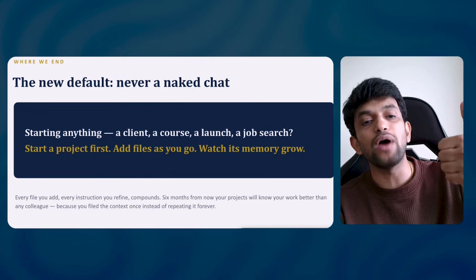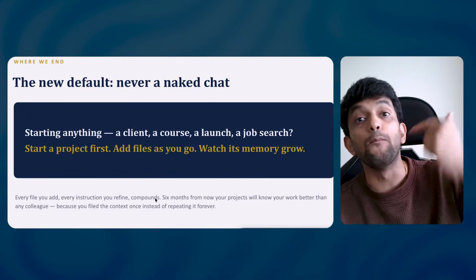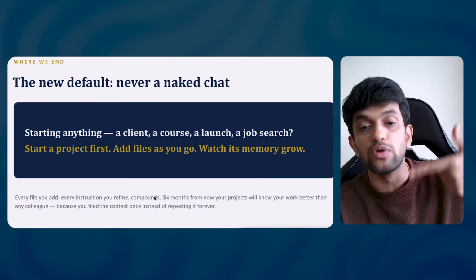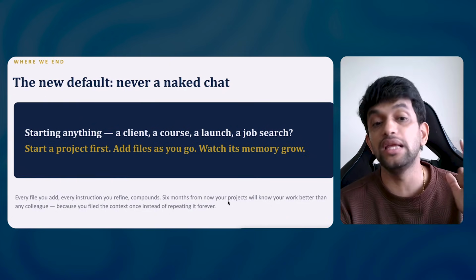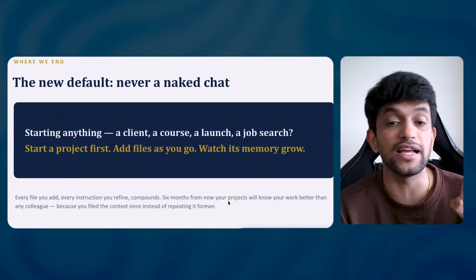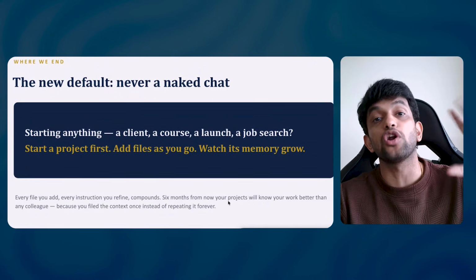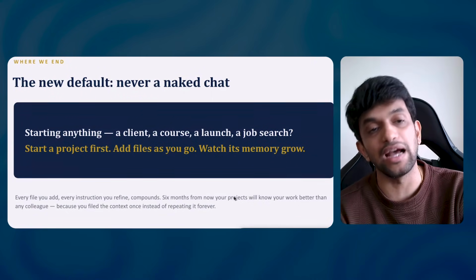Okay, every file you add, every instruction you refine, it compounds. Every instruction you give, it keeps on compounding. Six months from now, your projects will know your work better than any other colleague. And because you filed the context once instead of repeating forever, it will save a lot of time as well. You don't have to repeat everything again and again.